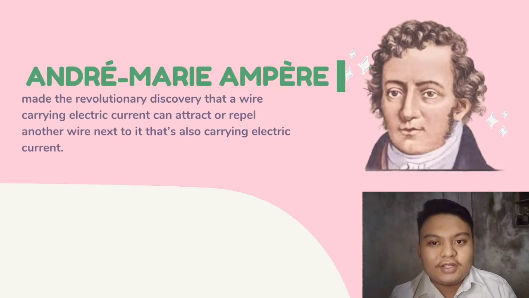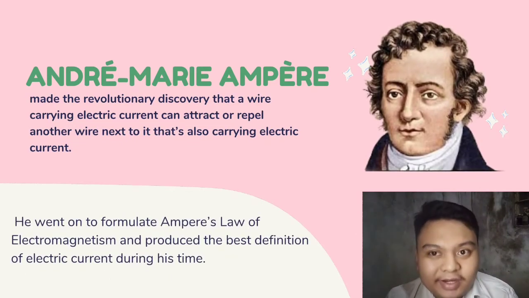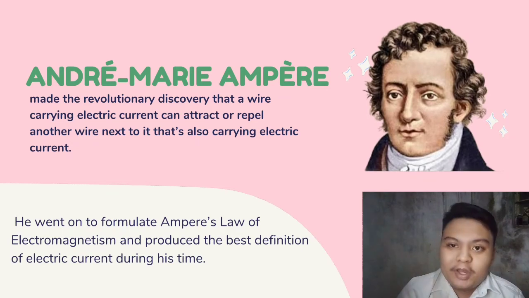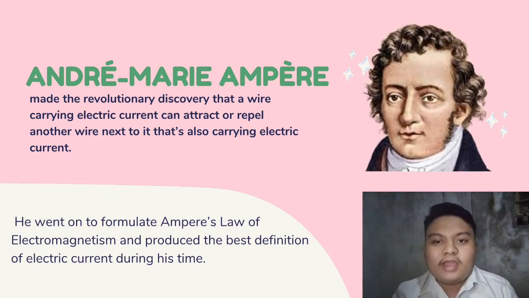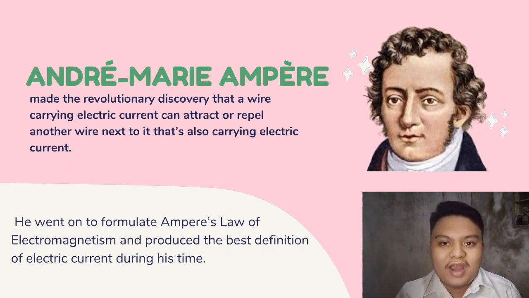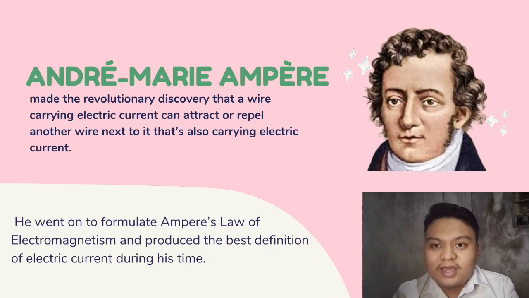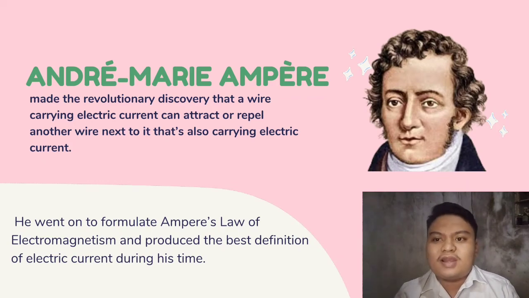So this is another scientist named Andre Marie Ampere. Andre Marie Ampere made the revolutionary discovery that a wire carrying electric current can attract or repel another wire next to it that's also carrying electric current. The attraction is magnetic, but no magnets are necessary for the effect to be seen.